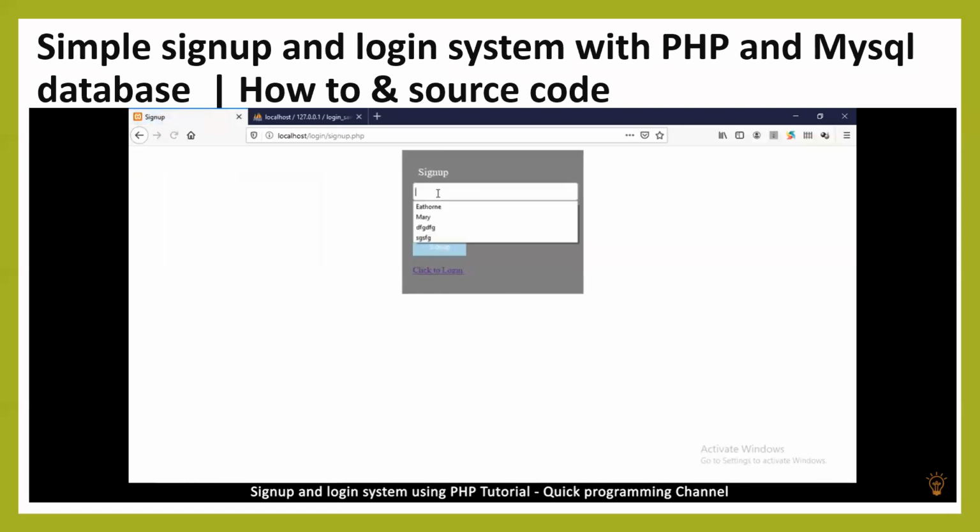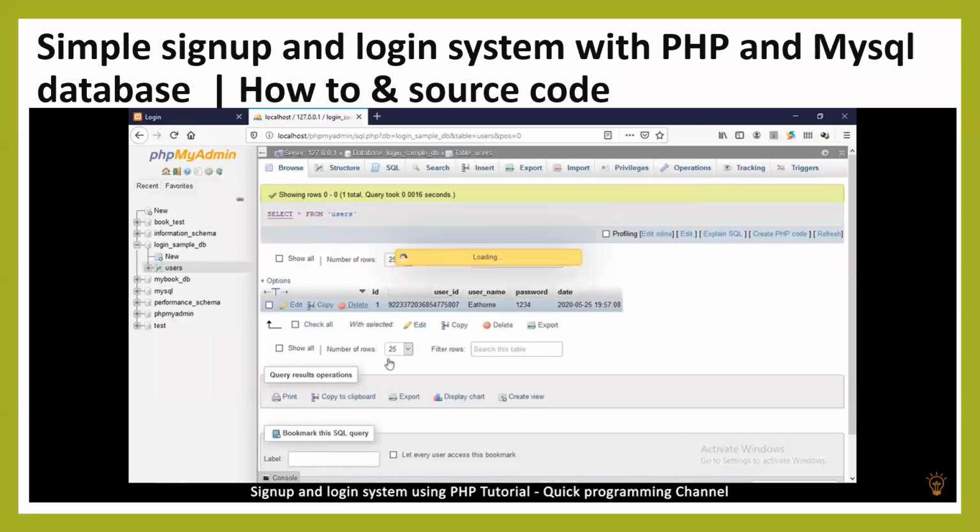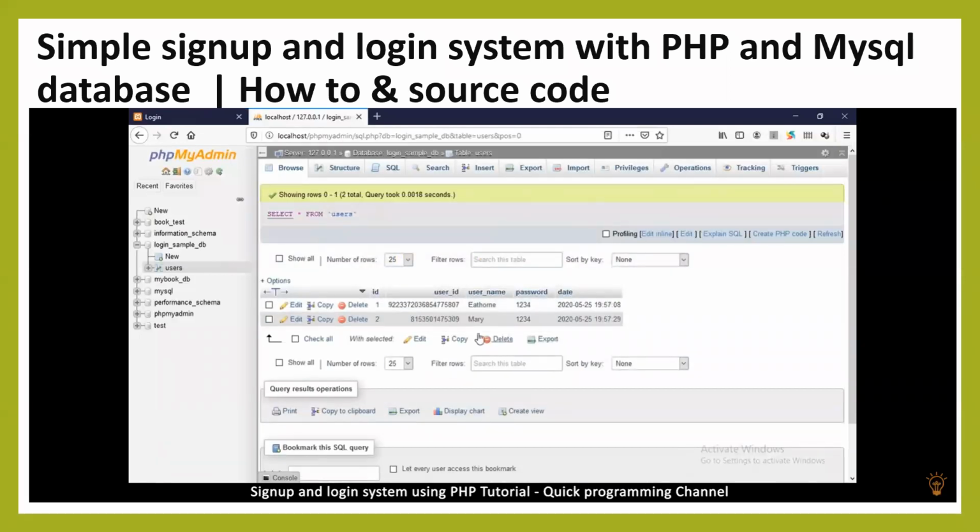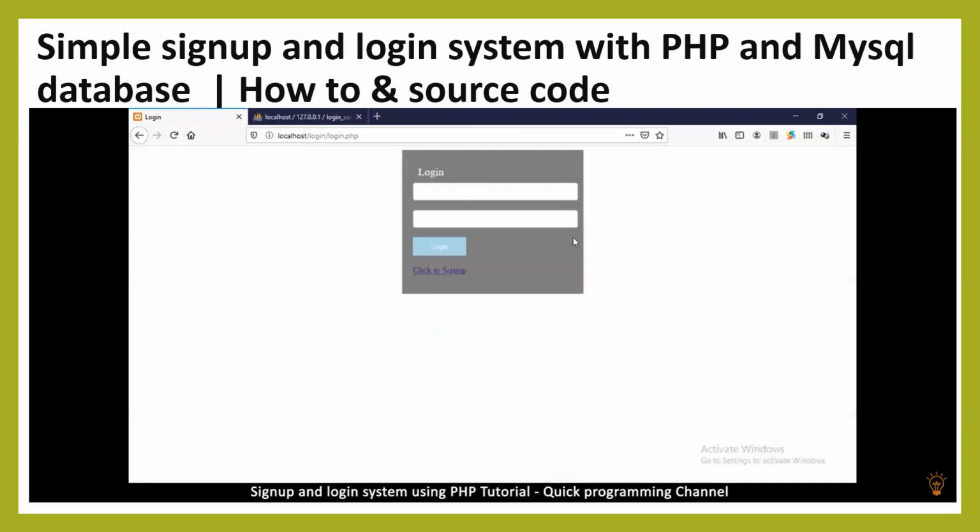Let me make 2 users. The other one I'll make Mary, and 1, 2, 3, 4, sign up. Back to the login. So if I browse again, you see now that we have 2 users with 2 user IDs with different lengths. This is awesome. All right, so now let's try to log in and see what happens.